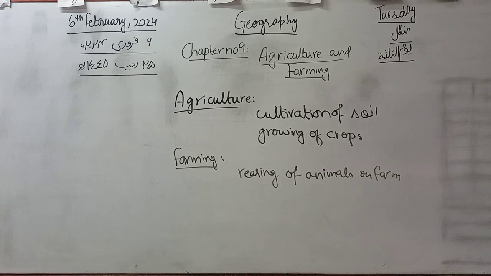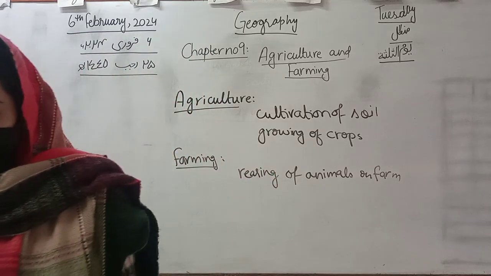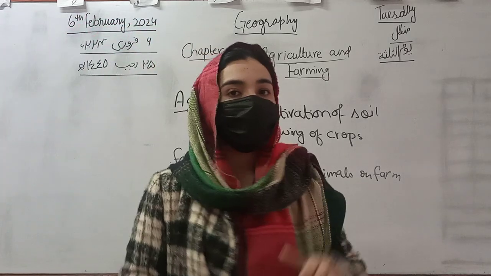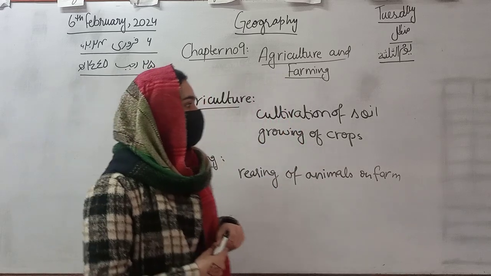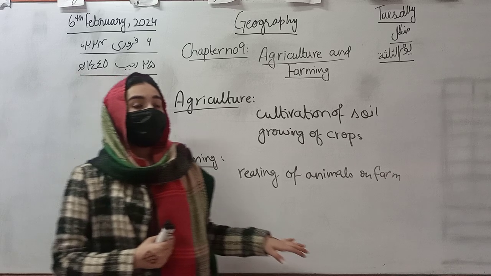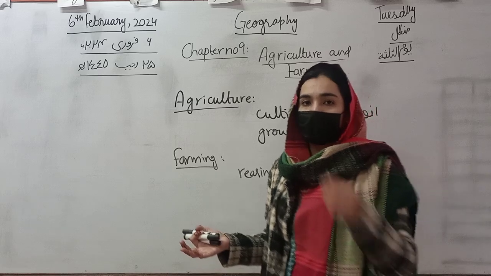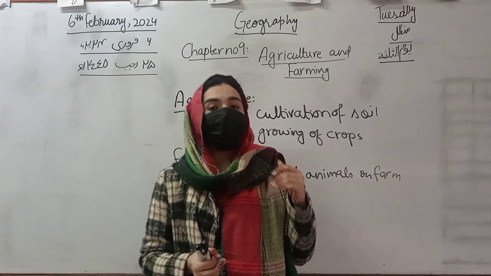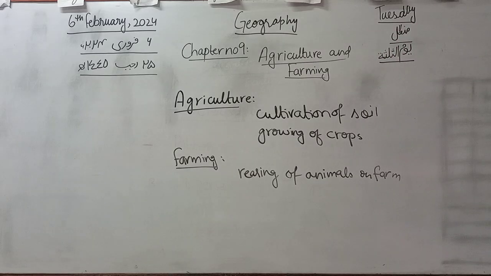fishes. And the imports that Pakistan gets from other countries are vegetable oil, mineral oil, wheat, pulses. These are the imports which Pakistan can buy from other countries that they have not grown well. So the imports are the things that Pakistan can't grow itself but can buy from other countries, and the exports are the things that Pakistan can grow well and sell to other countries to enhance the economy of their country. So this is all about agriculture and farming.